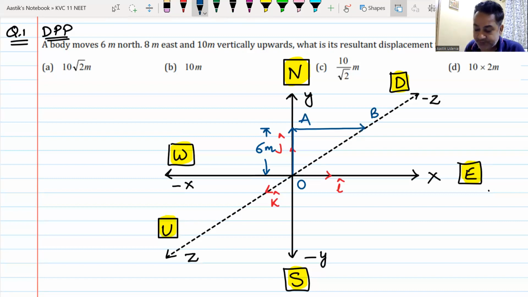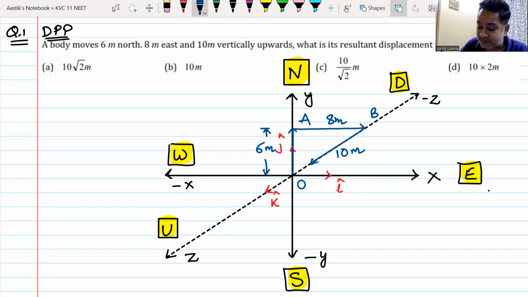From A to B, he moves 8 meters towards east. Then he moves up. I cannot show you up, so I will show it along the z-axis. He moves 10 meters along the z-axis. He's not moving like this, he's moving upwards. Do we understand this? This is the only way I can show it.